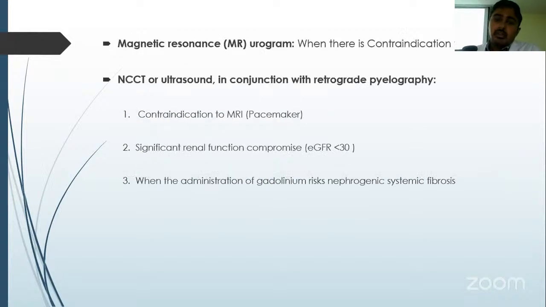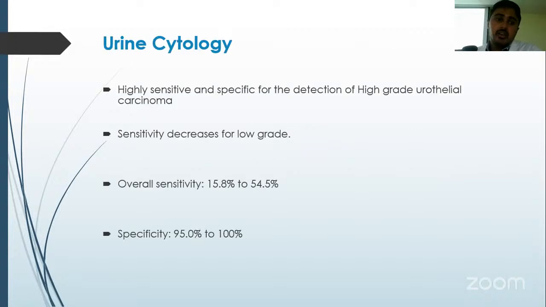MR urogram is only done when there is a contraindication to CT, and if a patient has a contraindication to MRI, such as a cardiac pacemaker, or if there is a significant renal compromise, if there is the administration of gadolinium risk nephrogenic systemic fibrosis, then you can evaluate this patient with NCCT or ultrasound in conjunction with retrograde pyelography.